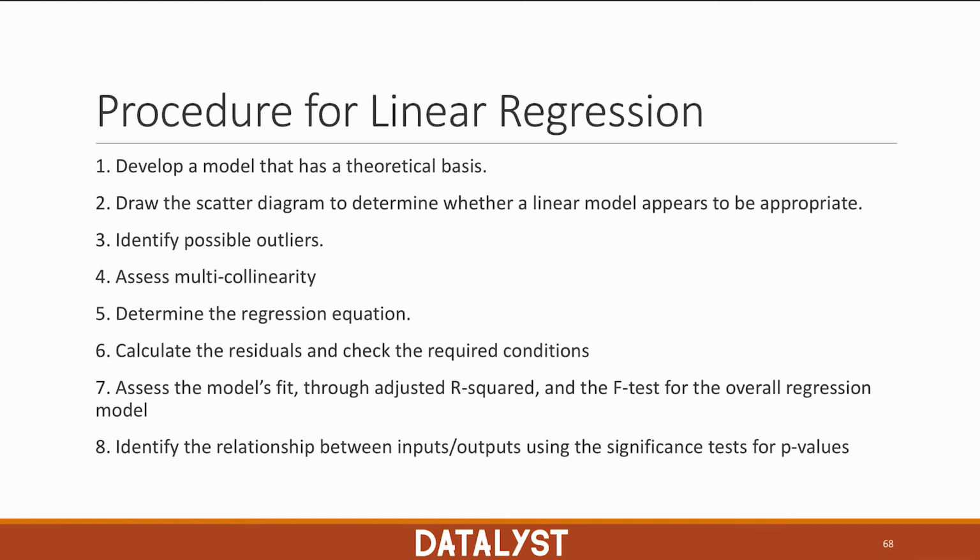This slide summarizes the procedure we need to follow to develop a linear regression model. The first step is to develop a model that has a theoretical basis. We assume that we can predict a variable from some other variables, and obviously this needs to actually make sense in the real world. So let's assume that this is out of the way, and now you can move to the second step where you start to develop the model. You can do some scatter plots to see whether really the input and the output follow a linear relationship. Then you can run some scatter plots to identify potential outliers, which you might have to remove. Then you can assess the multicollinearity between the variables, whether it exists or not. After that, you determine the regression equation.